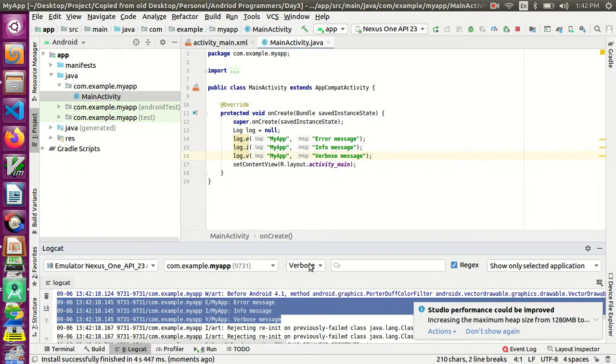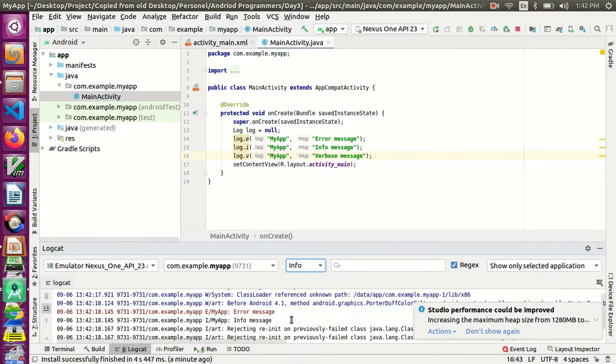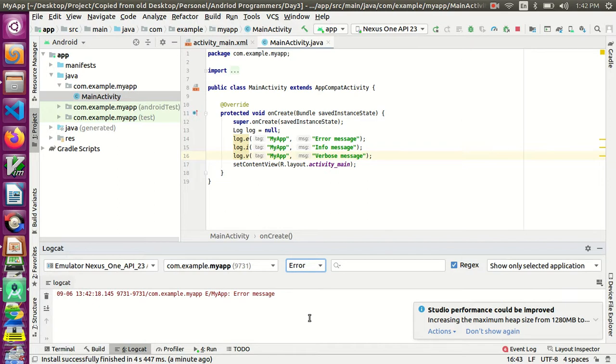So if you select only info, you can see info and error messages are coming, and verbose messages are not coming. If you select only error, you can see only error messages will come, info and verbose messages won't come.